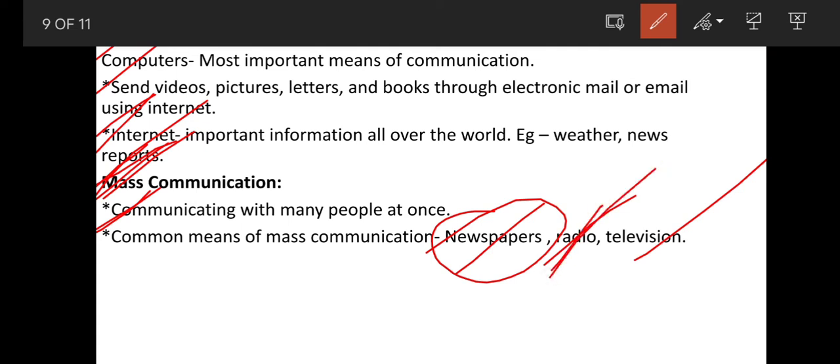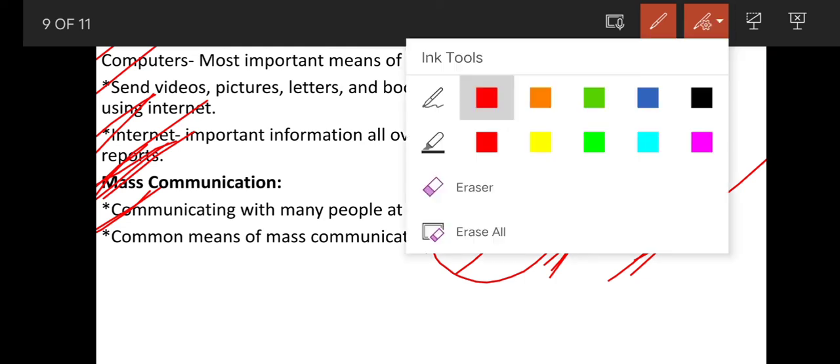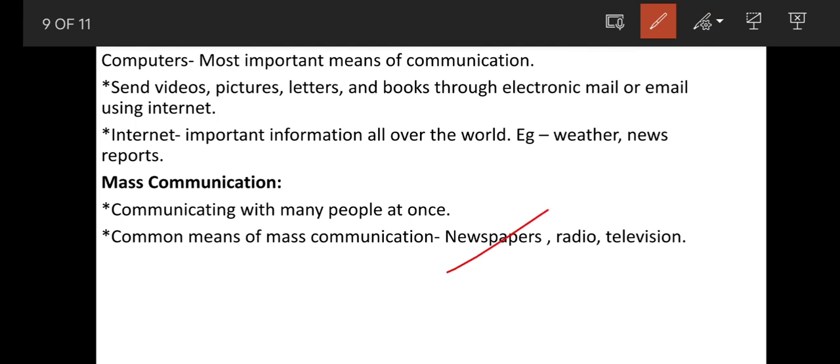And also radio. With the help of radio, we can share information to large number of people. And television. With the help of television also, we can get the same information. We can share the same information to the people around us in large numbers. So these are the examples of mass communication: newspapers, radio and television. These are not personal means of communication.